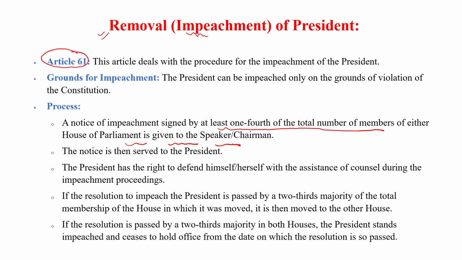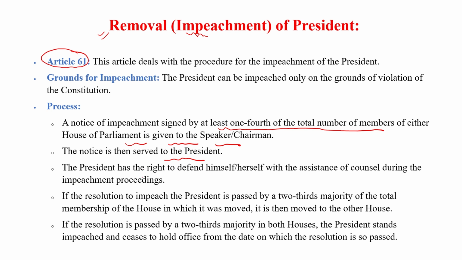Means the bill can start in either house of the parliament, Lok Sabha or Rajya Sabha. If 1/4 members agree to the removal of the president, they can start and submit a document to the speaker or chairman. The speaker or chairman gives notice to the president, and the notice is given for 14 days.